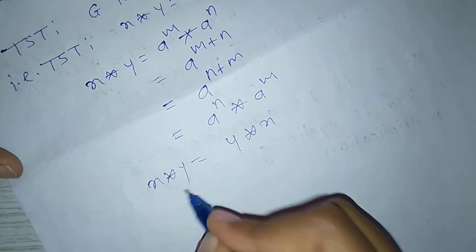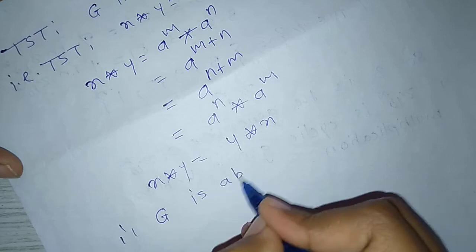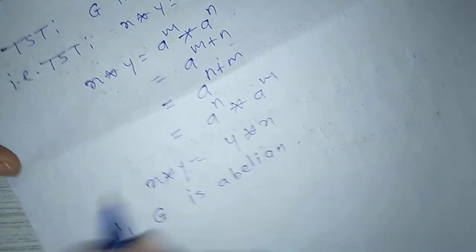Therefore we get x star y equals y star x. Therefore G is abelian.